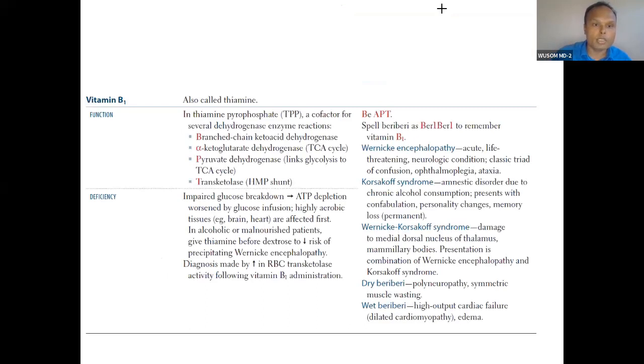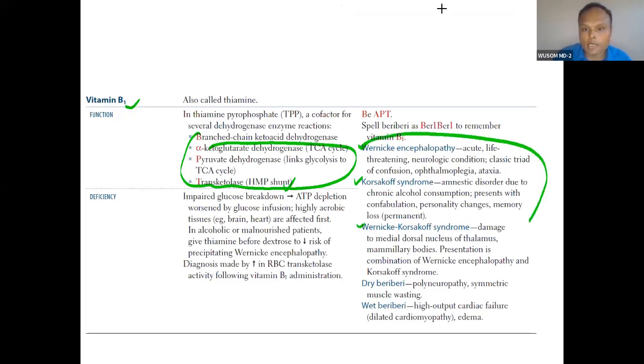This is from First Aid. You can see this vitamin, whatever I've written is there. Transketolase is there. So what does deficiency cause? Deficiency is involved in these disorders: Wernicke-Korsakoff syndrome, Wernicke syndrome, Korsakoff syndrome. These are actually CNS related problems because of alcohol abuse.